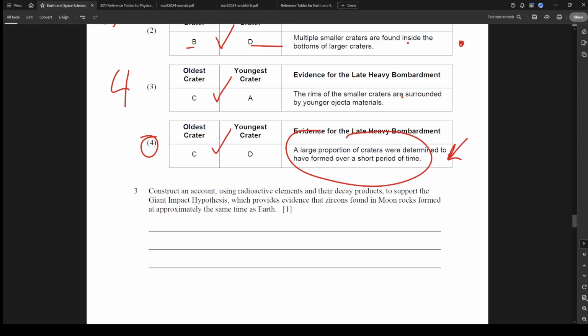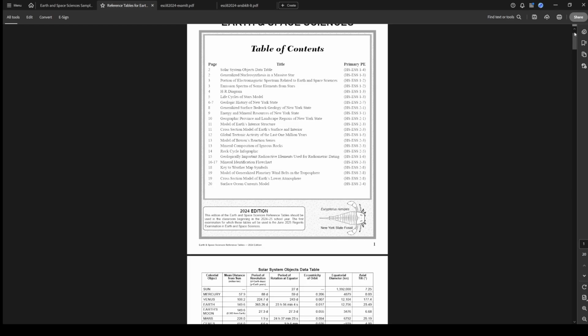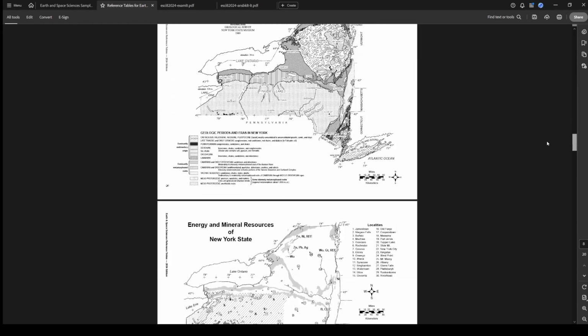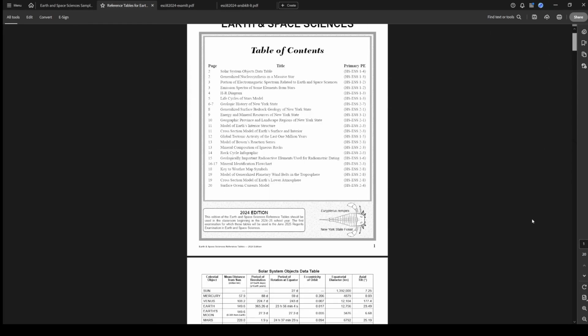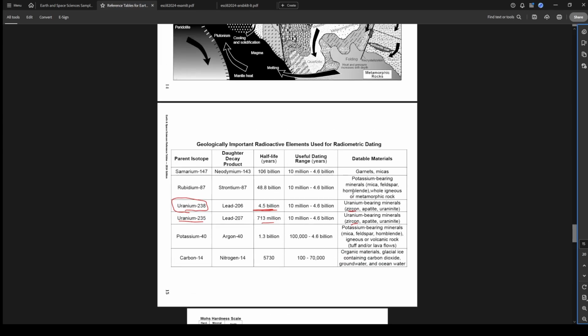Construct an account using radioactive elements and their decay products to support the giant impact hypothesis, which provides evidence that zircons found in moon rocks formed at approximately the same time as Earth. Okay, so let's go check our reference table here. We're going to go down our reference table to our radioactive decay. All right, here we are.